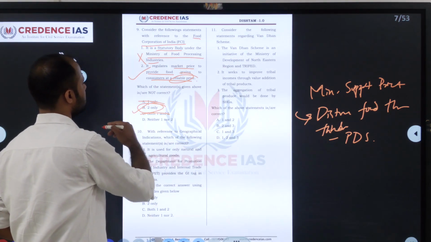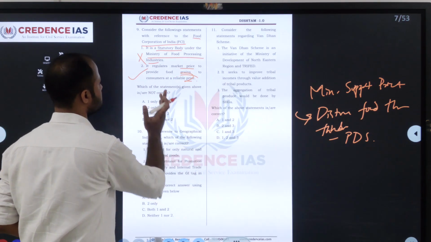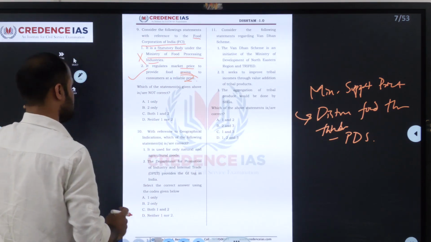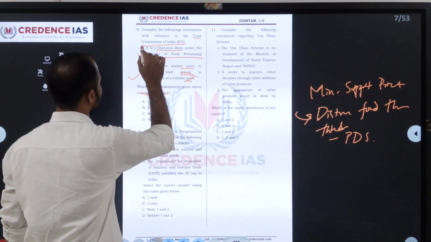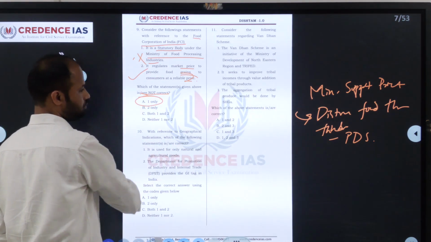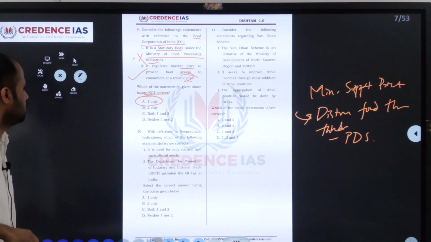So they asked for the one that is not correct. This is what we should be careful about in the exam. Which of the following is not correct? This is the not correct one. This answer will be A now, because they have asked for the not correct one.